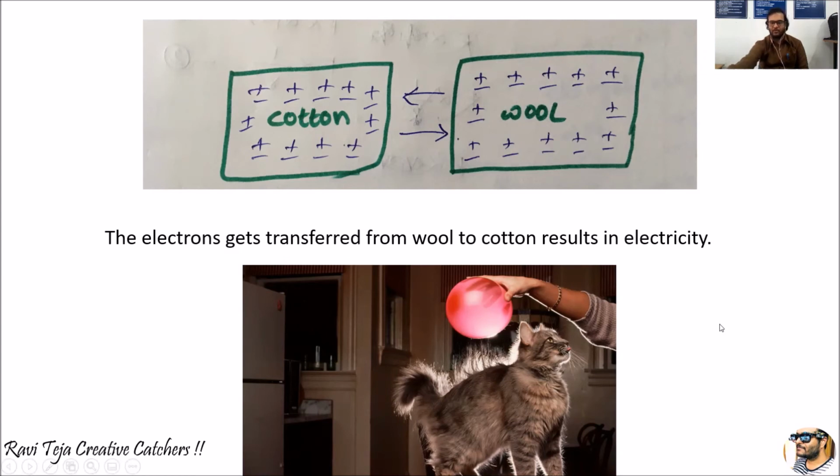Whenever a balloon is rubbed against cat fur, the cat fur gets attracted towards the balloon. So what we are going to justify is that generally all materials or objects have their own charges which are at rest, unless we disturb them. Whenever we bring two different materials in contact, or rub them against each other, it will generate some kind of energy which leads to the exchange of charges. That is what we consider as electrostatics.